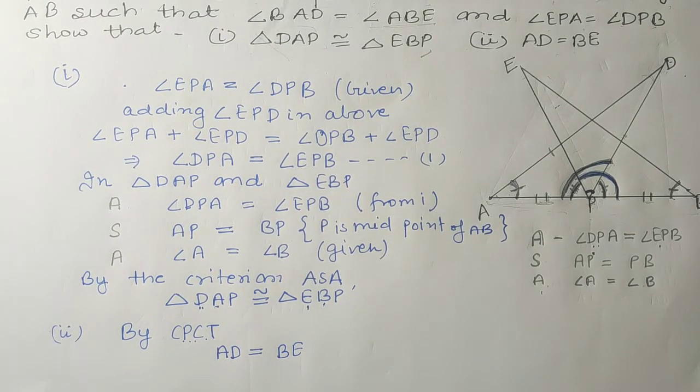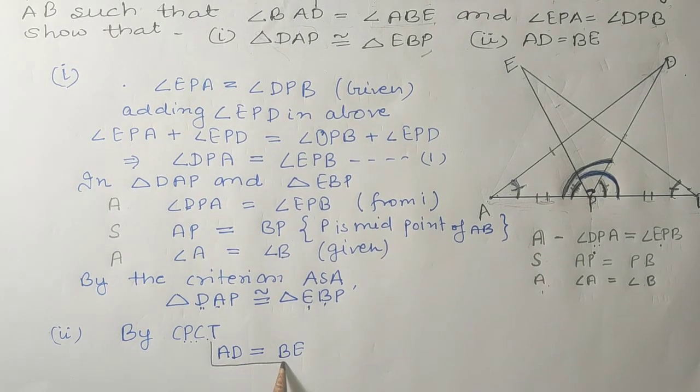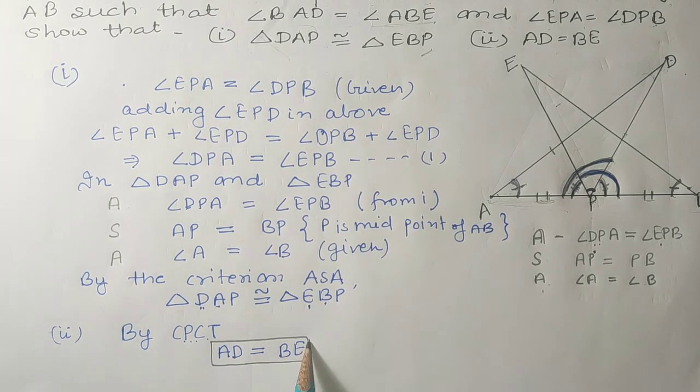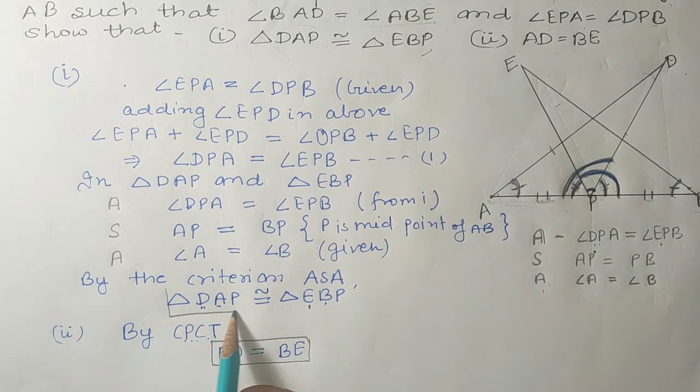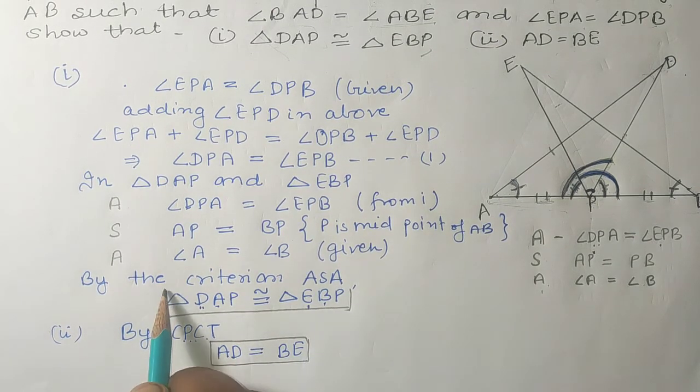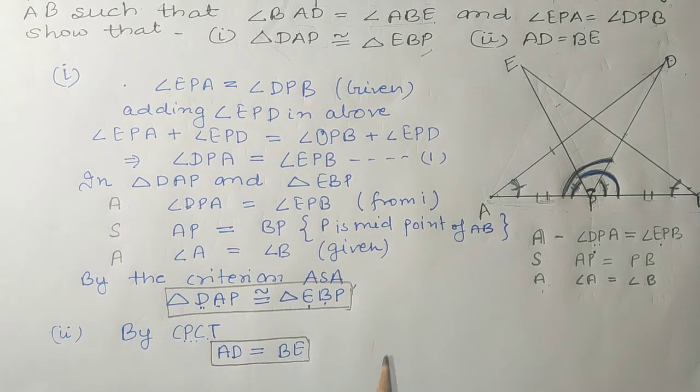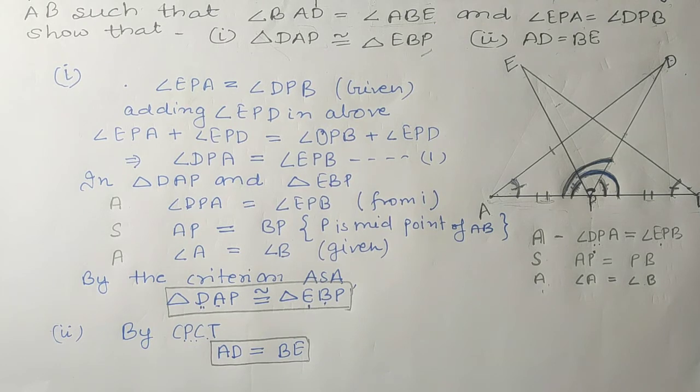So like this we can prove the whole question. First one we have proved by the criteria angle side angle, and the second one we have proved by CPCT, corresponding parts of congruent triangles. So students, just pause the video and note it down.